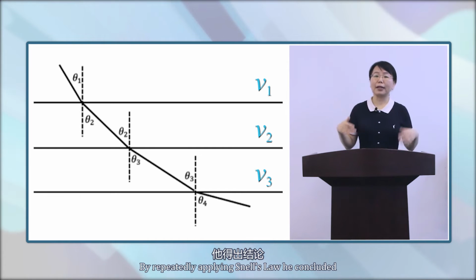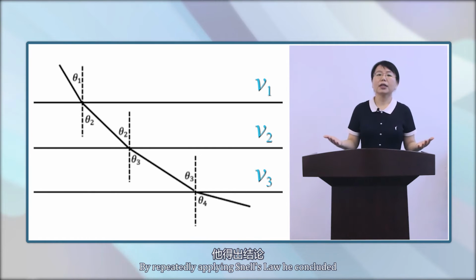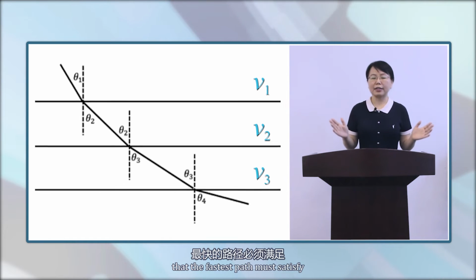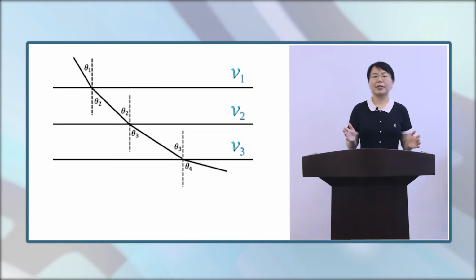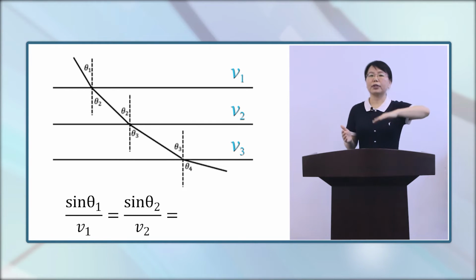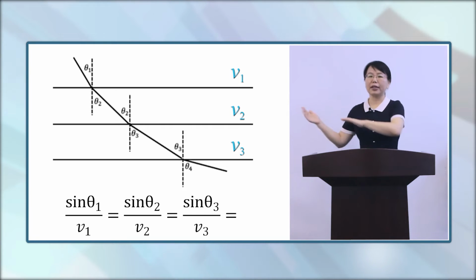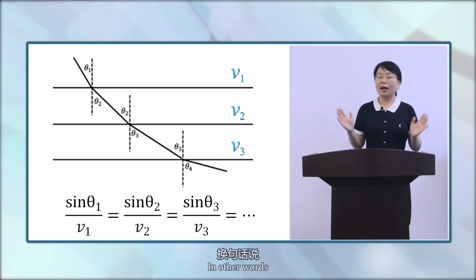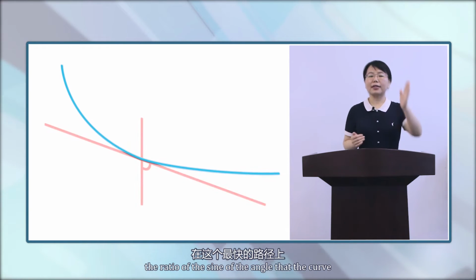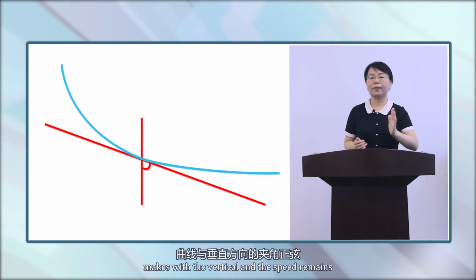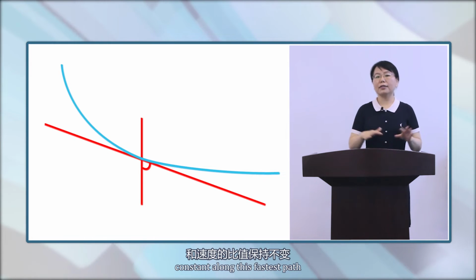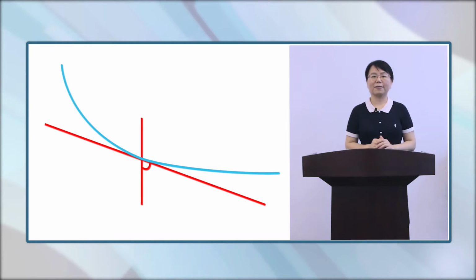By repeatedly applying Snell's law, he concluded that the fastest paths must satisfy this: sin α1 over v1 equals sin α2 over v2 equals sin α3 over v3, and so on. In other words, the ratio of the sine of the angle that the curve makes with the vertical and the speed remains constant along these fastest paths.